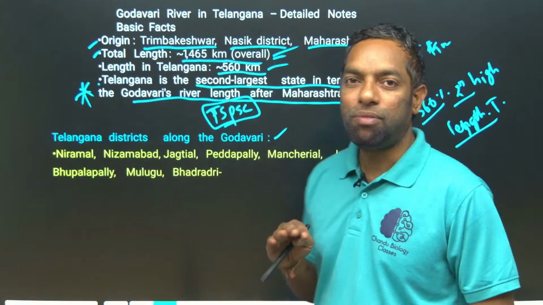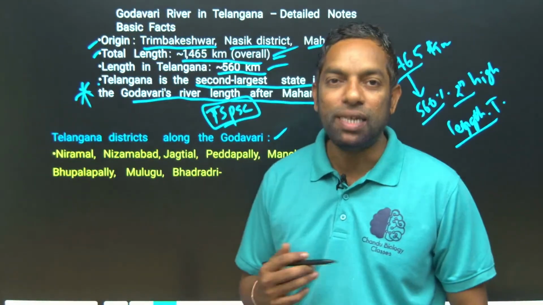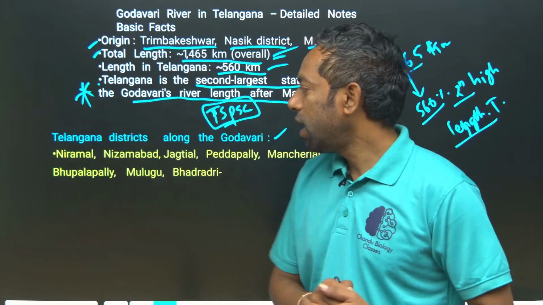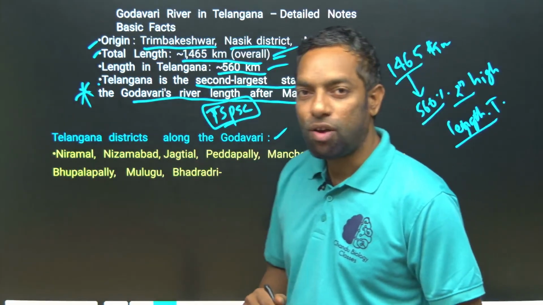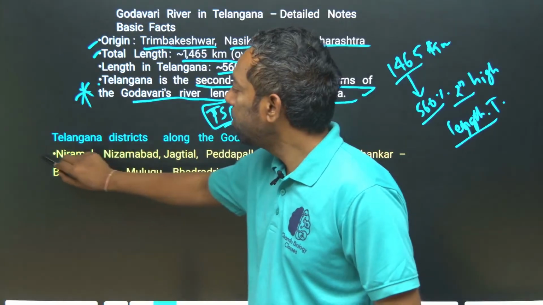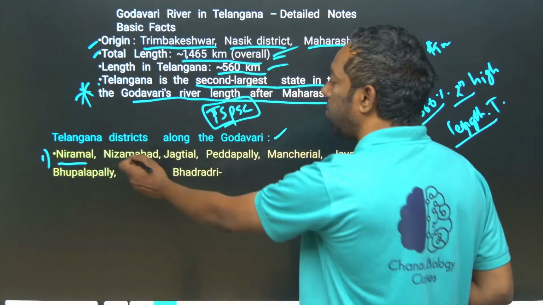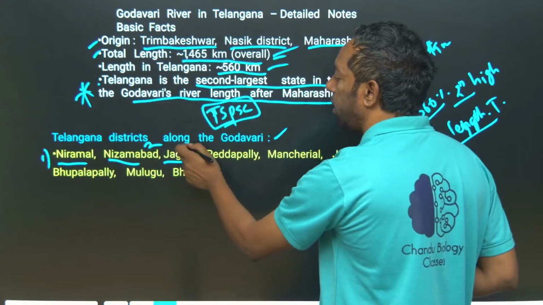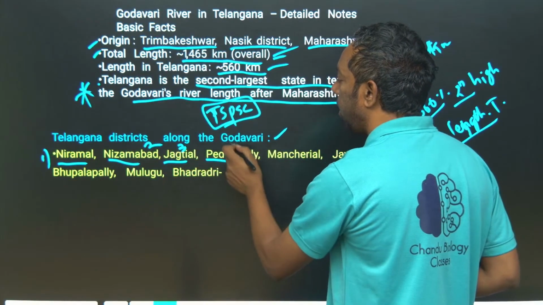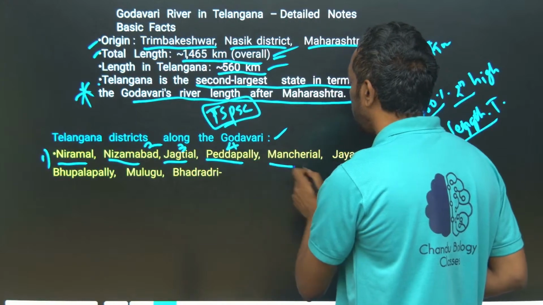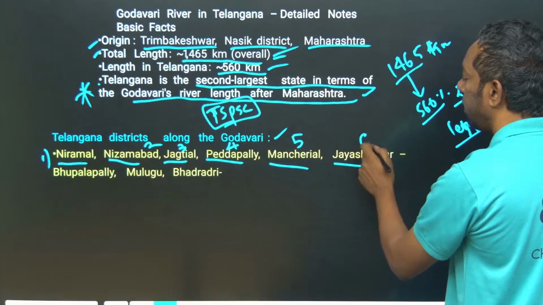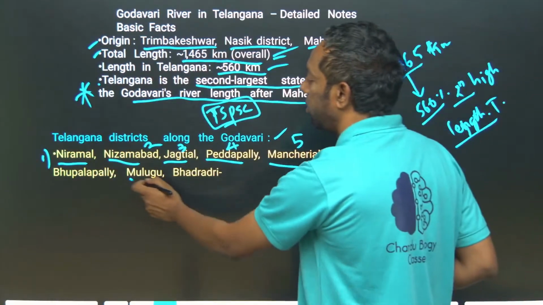Now it is time to come to the Telangana districts. What are the districts the Godavari River flows through? Nirmal 1, Nizamabad 2, Jagityal 3, Peddapalli 4, Manchiryal 5, Jayashankar Bhupalpalli 6, Mulugu 7, Bhadradri 8.